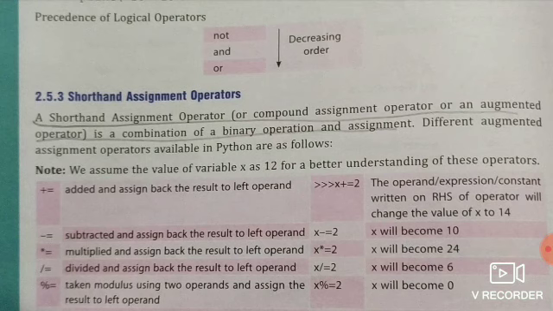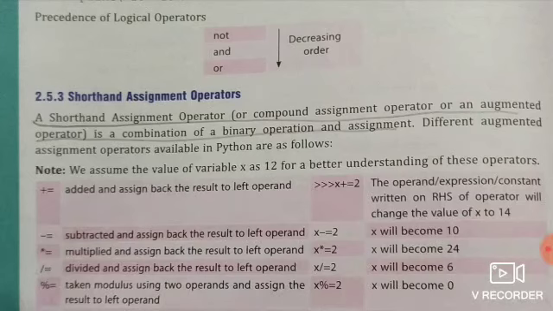So we assume that the value of variable x is 12. For a better understanding of these operators, let's see the plus equal to operator. We use x plus equal to 2, so the value of x changes and it will be 14. So x plus equal to 2 means 2 will be added to the value of x. Then minus equal to means subtract and assign the result back to the left. So x minus equal to 2, then x will become 10.